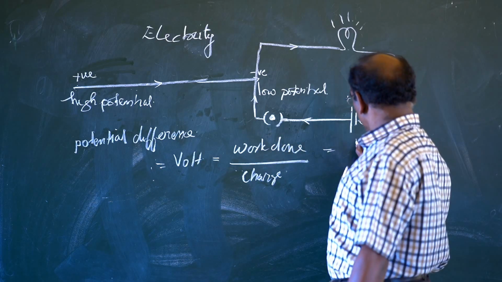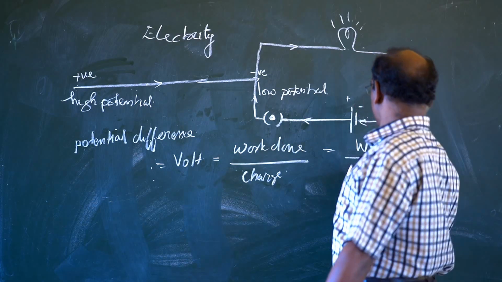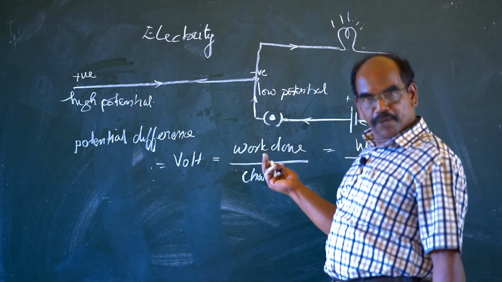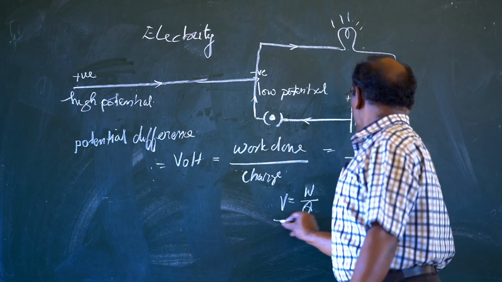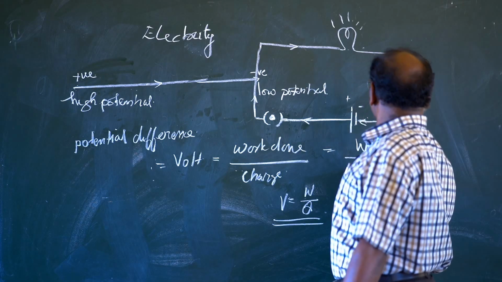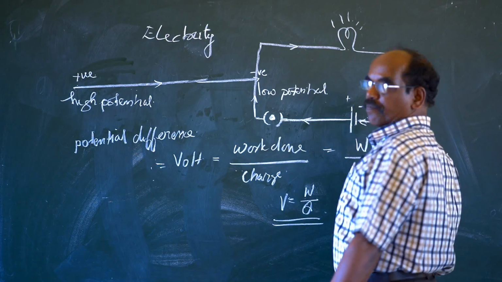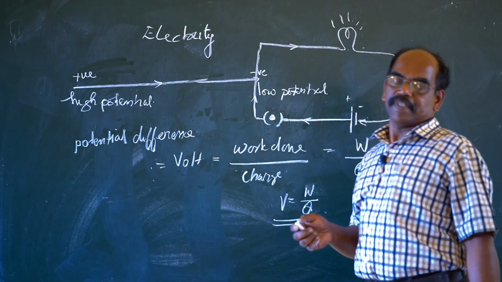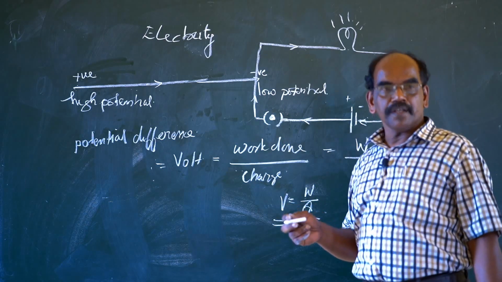Work done is W, and the charge that is flowing through the conductor is defined as Q. Then potential difference V is equal to W by Q. W stands for work done, and Q is measured in Coulomb, C-O-U-L-O-M-B. The Coulomb means the quantity of charge flowing through the conductor. So V is equal to W by Q.